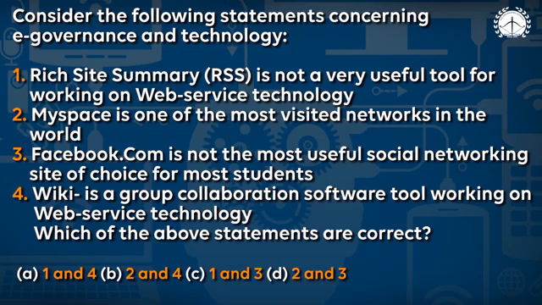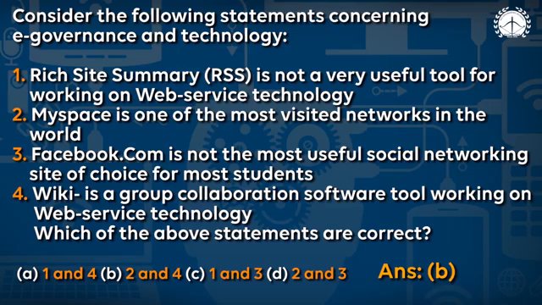Let us see the fourth option. Wiki is a group collaboration software tool working on web service technology. Yes, it is also true. Web service technology is nothing but the services that you use from the web, and one example of a wiki is Wikipedia. Hence options 1 and 3 are false, and 2 and 4 are true. So answer B is the right answer for this.